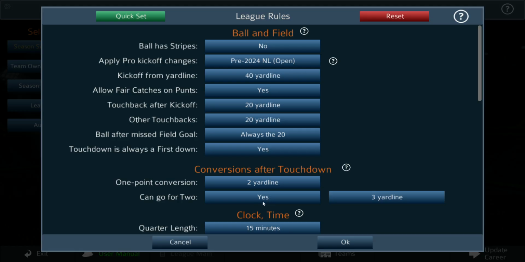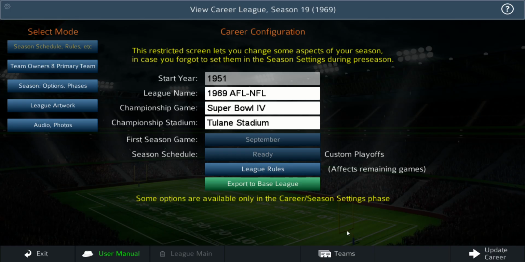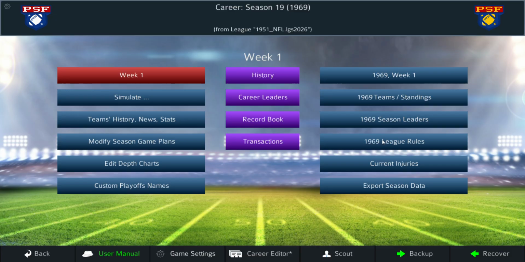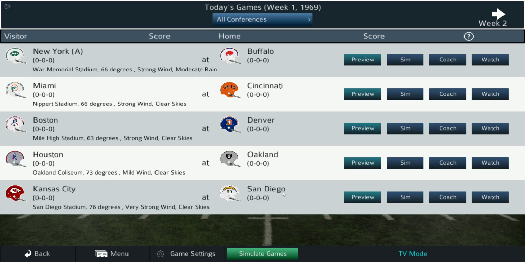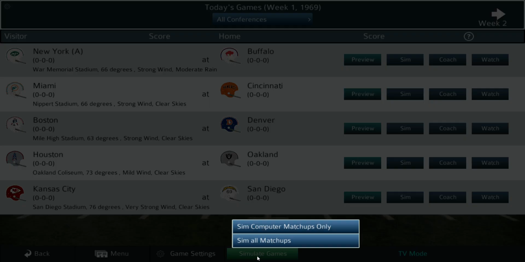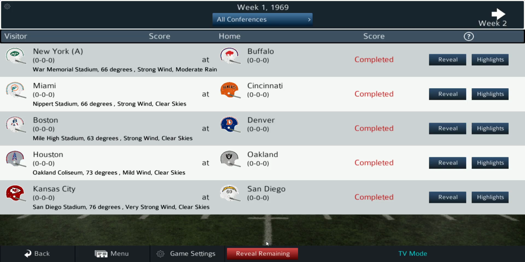Excuse me, and the only really major difference, I think, in the rules between AFL and NFL in '69 was that the AFL could go for 2 after a touchdown. So we want to make sure that's reflected correctly for this particular week. And so let's go ahead and simulate these games. See how this all works out. Let's reveal them.